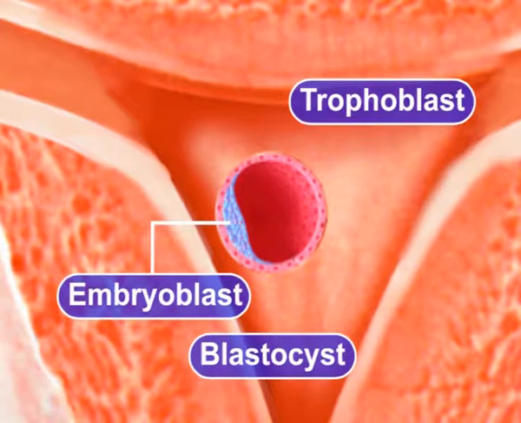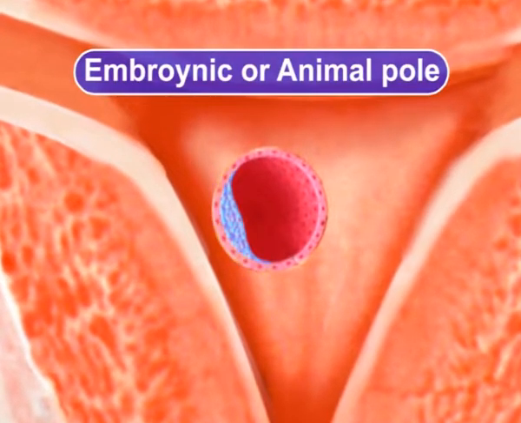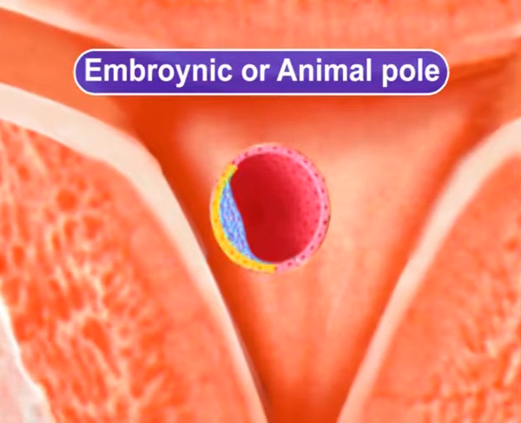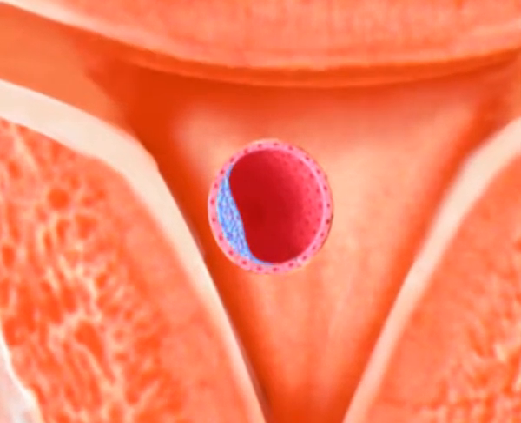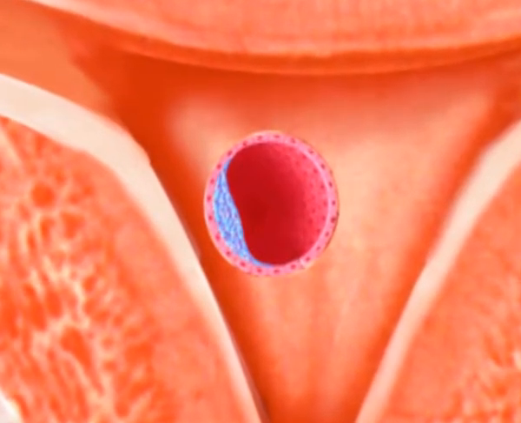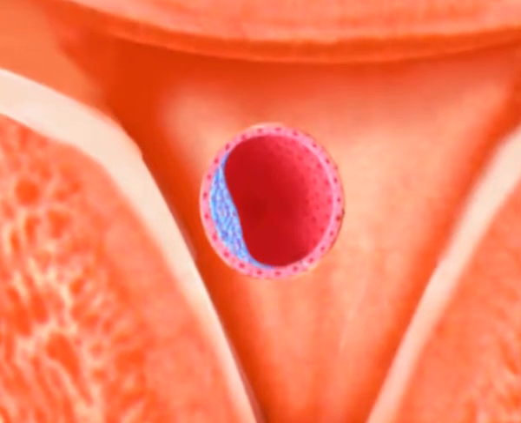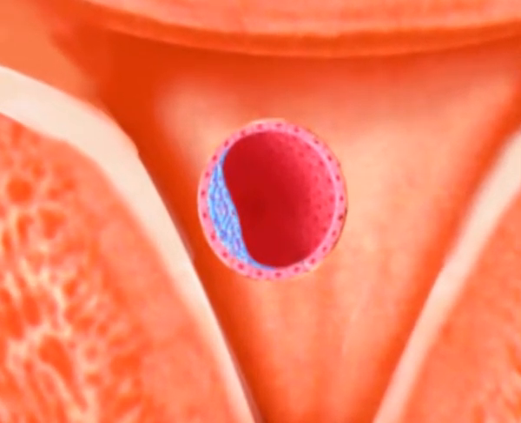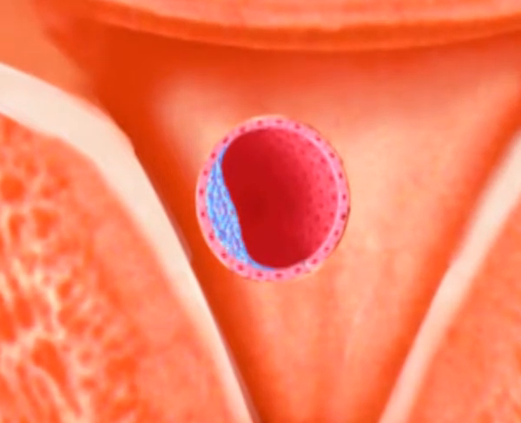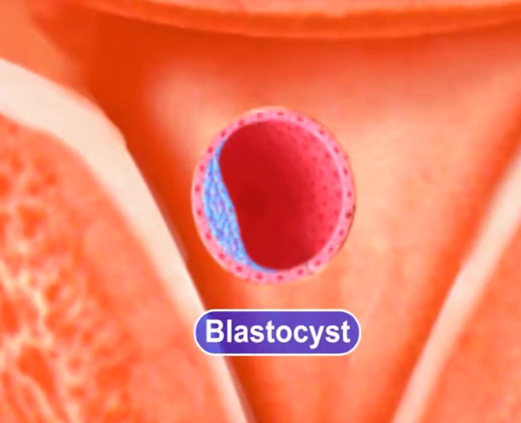This side of the blastocyst to which inner cell mass embryoblast is attached is called the embryonic or animal pole. This stage in the developing embryo is reached after 4 to 6 days and lasts approximately until it gets implanted in the uterus. So we can say that till this stage the embryo is known as blastocyst.